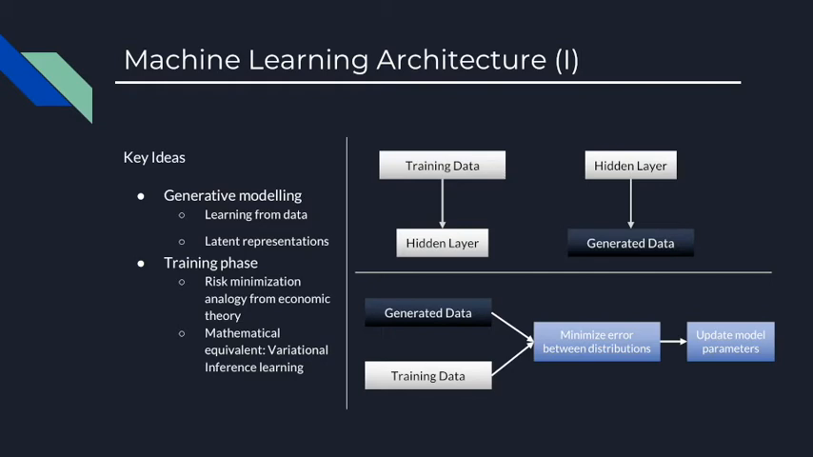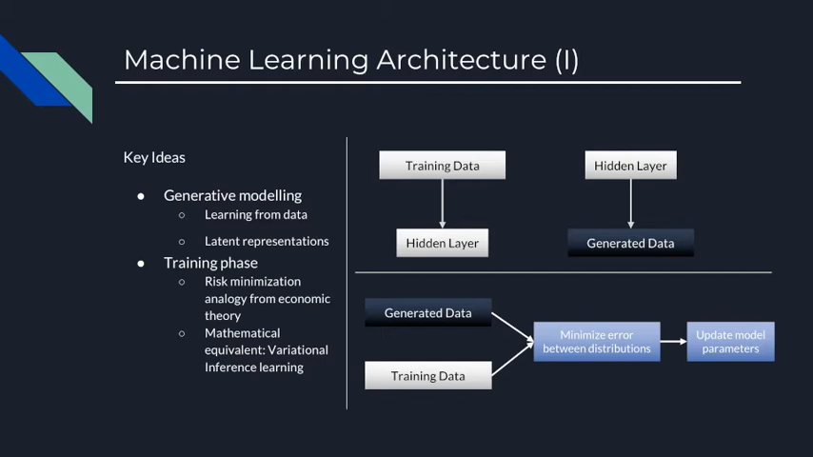The key idea of using generative modeling in our machine learning architecture is that we learn from data to uncover latent representation about the opinion. For example, whether or not the opinion is positive or negative, and how strong this sentiment is.